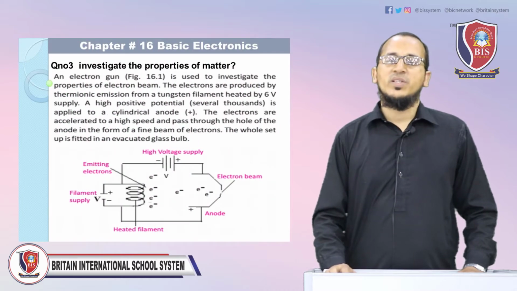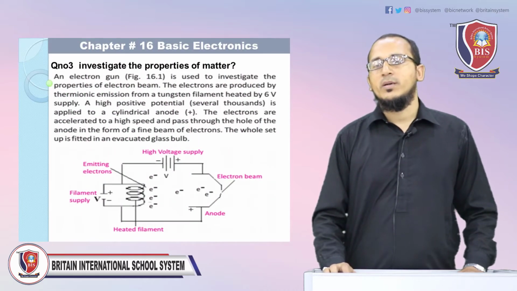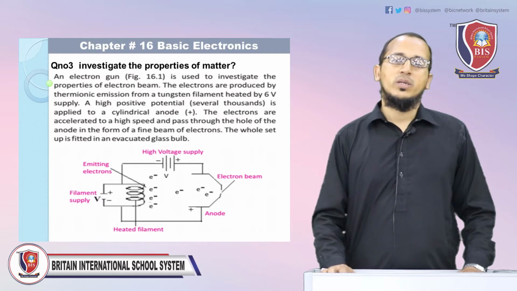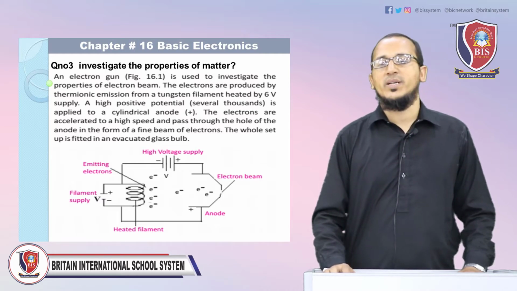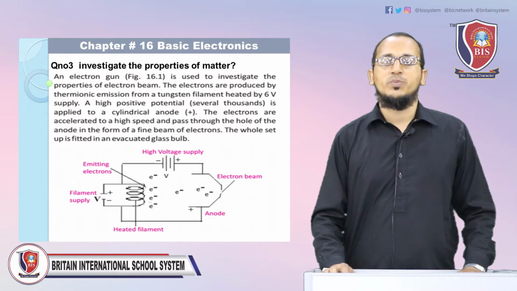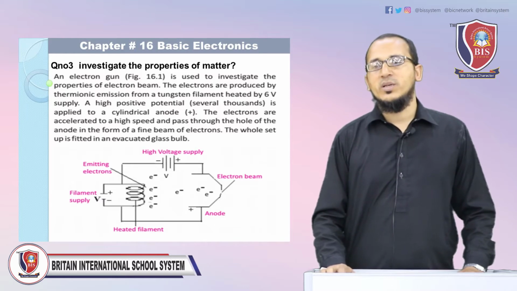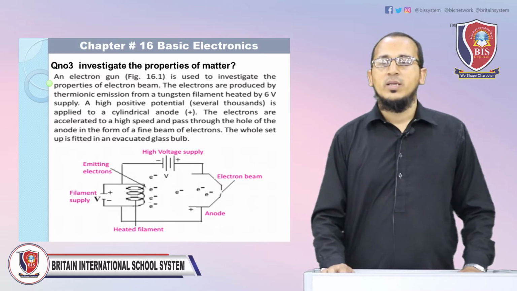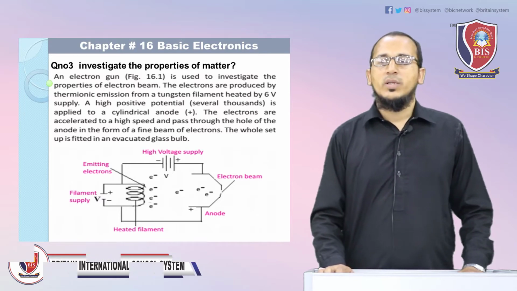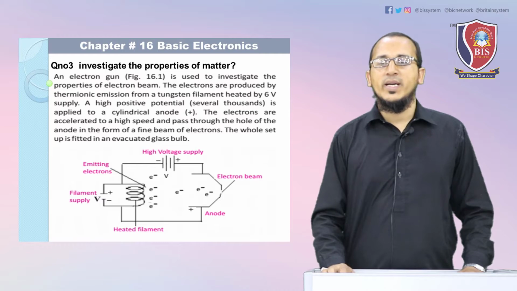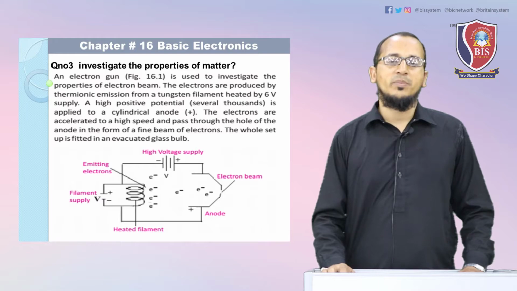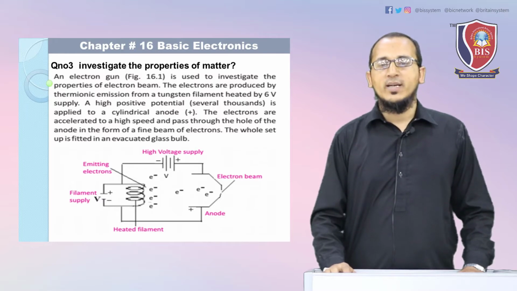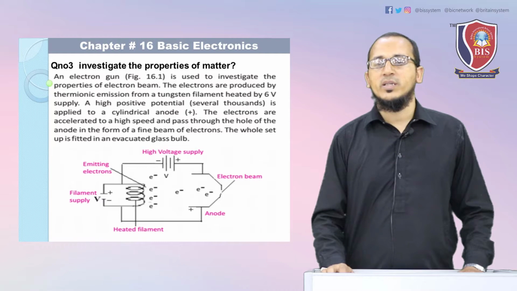Question number 3, investigate the properties of electrons. An electron gun is used to investigate the properties of an electron beam. The electrons are produced by thermionic emission from a tungsten filament heated by a 6 volt supply. A high positive potential, several thousand volts, is applied to a cylindrical anode. The electrons are accelerated to a high speed and pass through the hole of the anode in the form of a fine beam of electrons. The whole setup is fitted in an evacuated glass bulb.